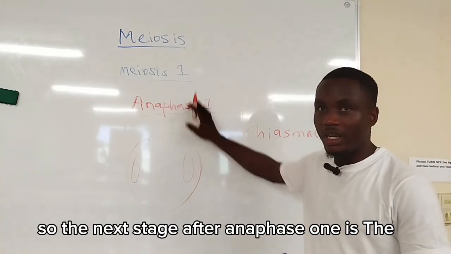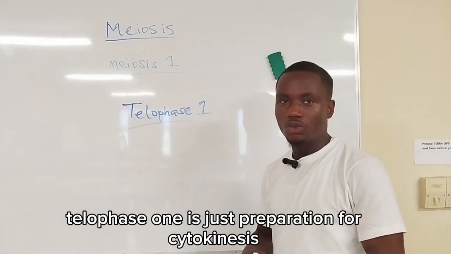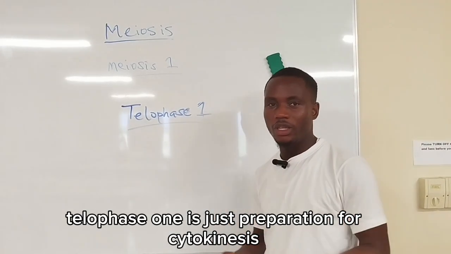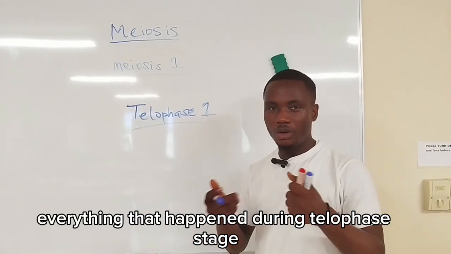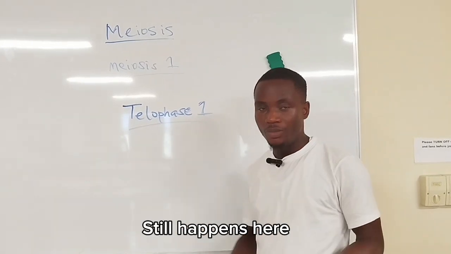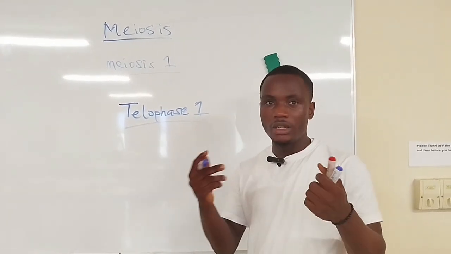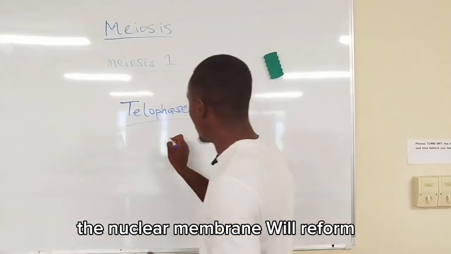So the next stage after anaphase 1 is telophase 1. Telophase 1 is just preparation for cytokinesis. During the telophase 1 stage, everything that happened during telophase in mitosis still happens here. During telophase 1, the nuclear membrane will reform.